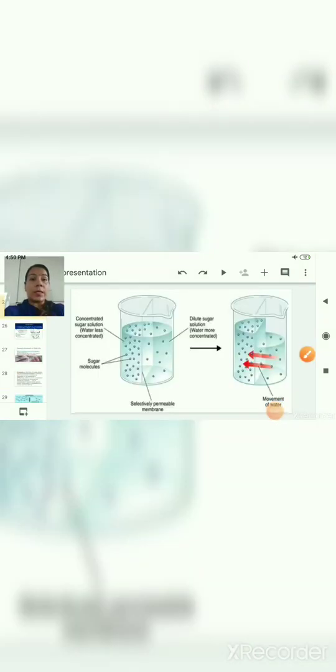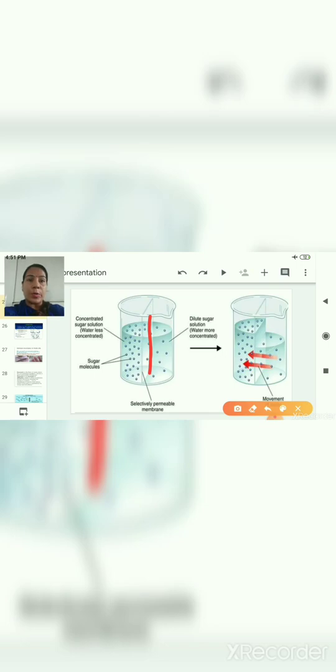Here also in this slide, you can see that there is a beaker in which a semi-permeable membrane, or selectively permeable membrane, is shown. On one side of that membrane the concentration of sugar molecules is more and the concentration of water is less. Children, this is a very important point to notice. And on the other side a dilute solution is there, that means the concentration of water is more on this side, and the concentration of sugar is less.